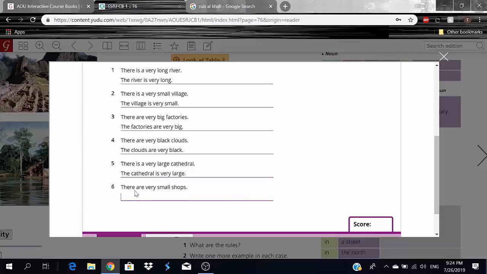And finally, number 6. There are very small shops. I'll say the shops are very small. Okay, you guys? So this is the second pattern that he wanted from us. And now let's move on.